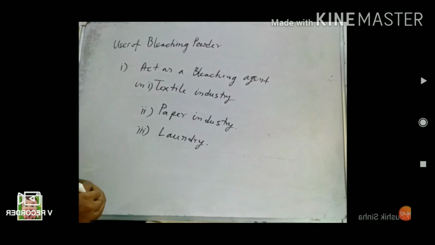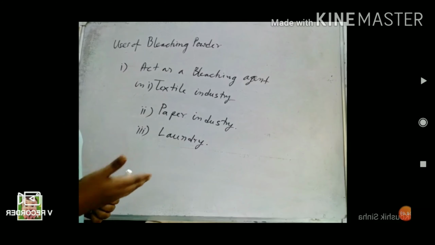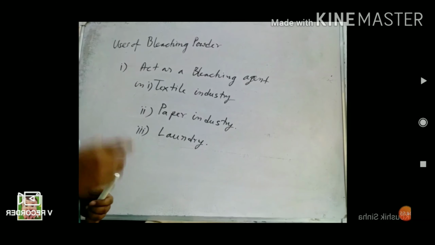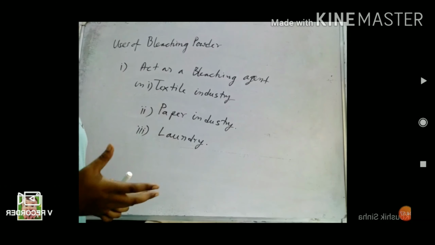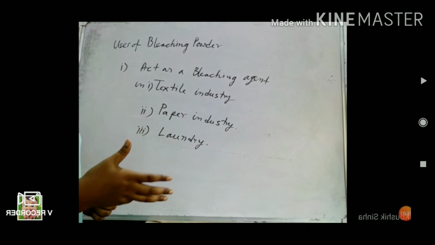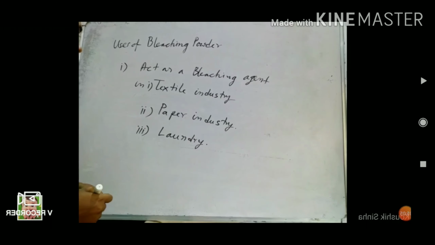Second use, it acts as a disinfectant. To disinfect water we use bleaching powder. That's why sometimes in supply water you get the smell of chlorine. That is due to the bleaching powder only. Again, swimming pool water is also disinfected by bleaching powder.